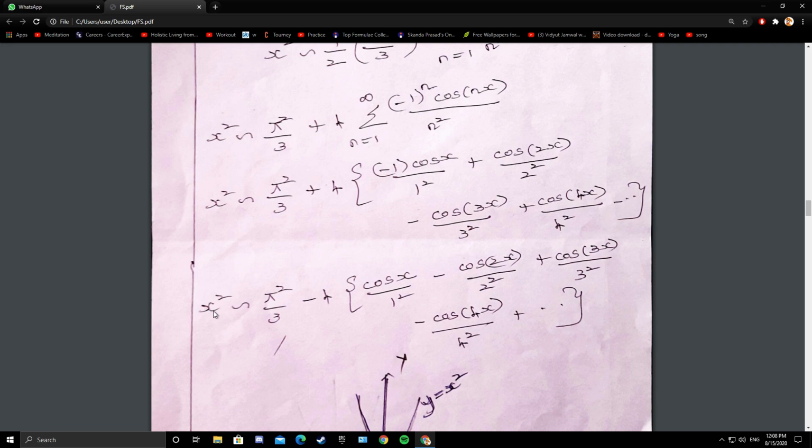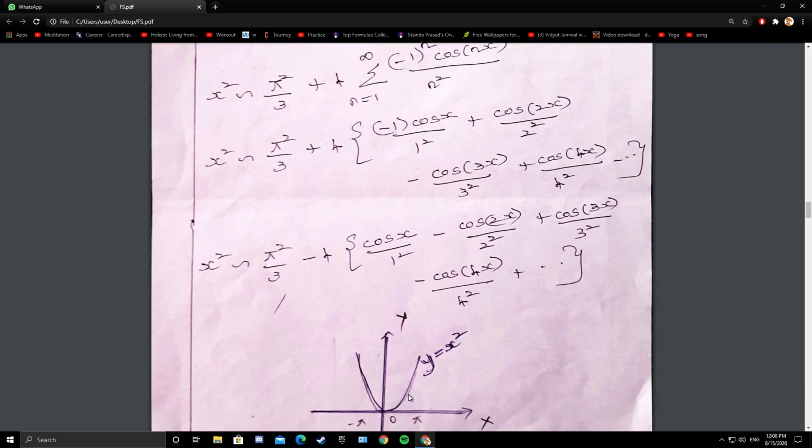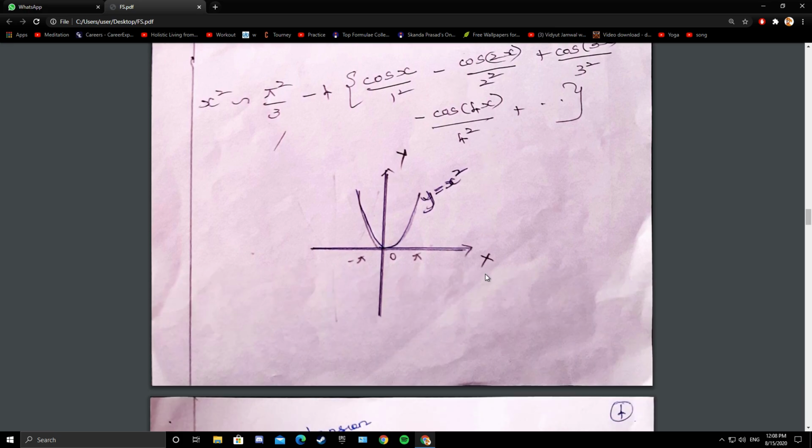X square, the parabola, is expressed as the sum of cosine waves. For some value of n, the parabola will coincide with the sum of the cosine waves. So we don't know for which value of n it happens. That is why we say converges. So the parabolic curve is closer and closer to the sum of the cosine waves.